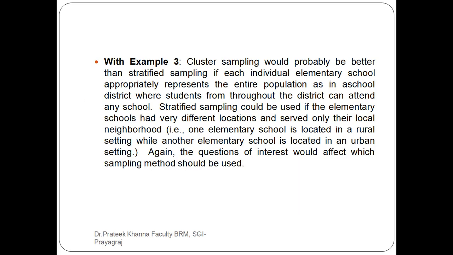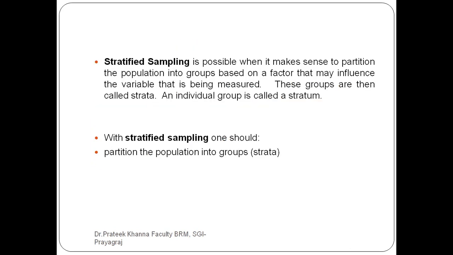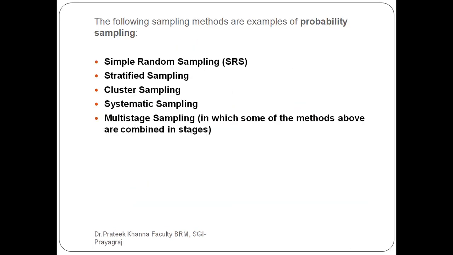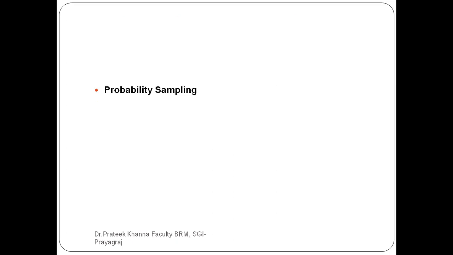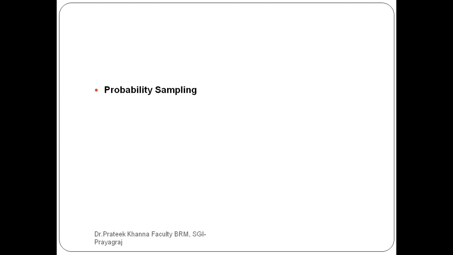So this is what we covered in probability sampling. Again we give a brief on probability sampling. Sampling methods can be classified into two categories: probability and non-probability. In probability sampling, a sample has a known probability of being selected.